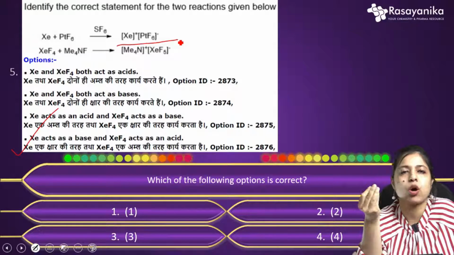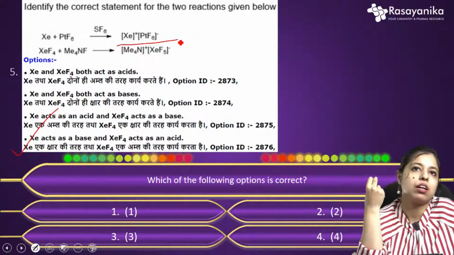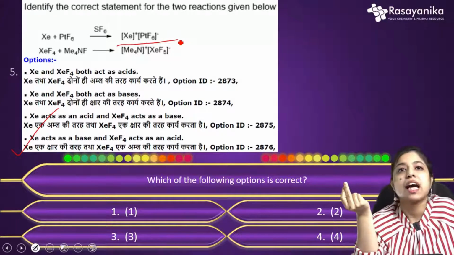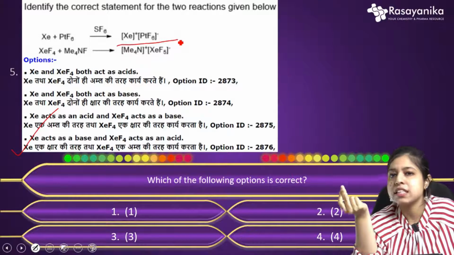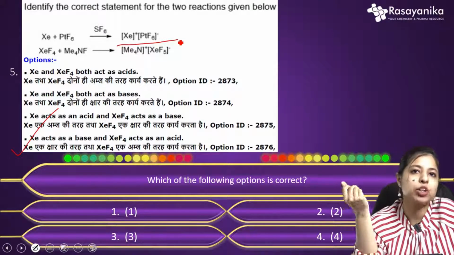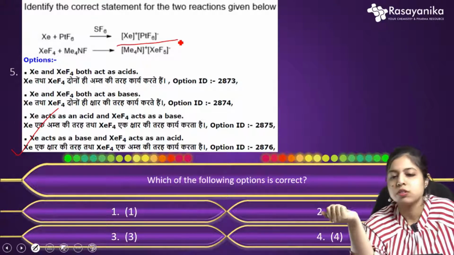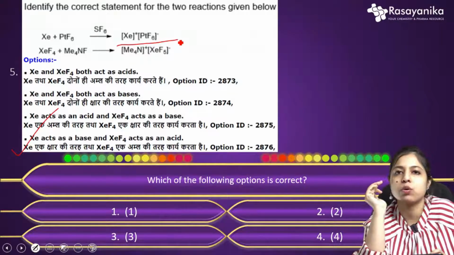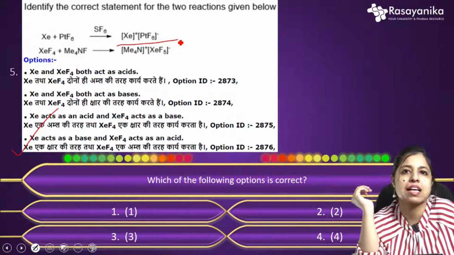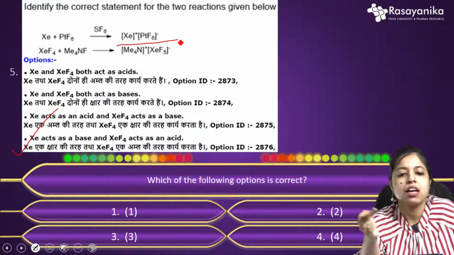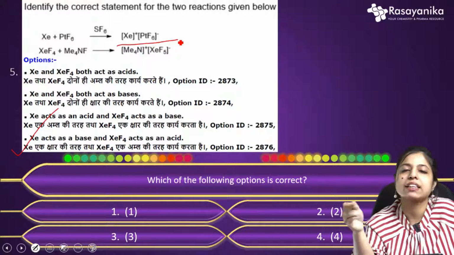The particle or the element which gives electrons to another one is basically called the base, and the particle or the element which accepts the electrons from another one is nothing but acid. So this is a pretty basic simple concept which you need to know. That's the Lewis acid base concept. So here xenon donates the electron, so it acts as base.